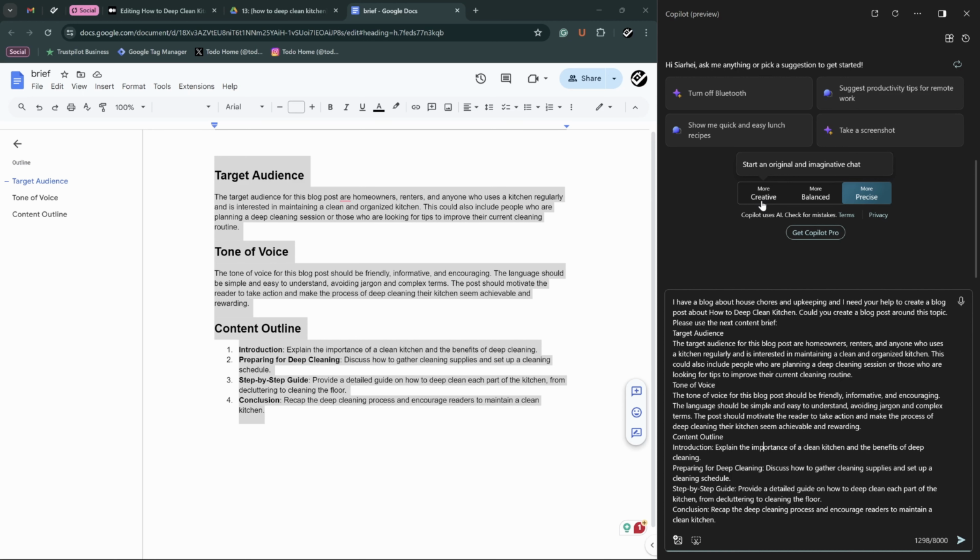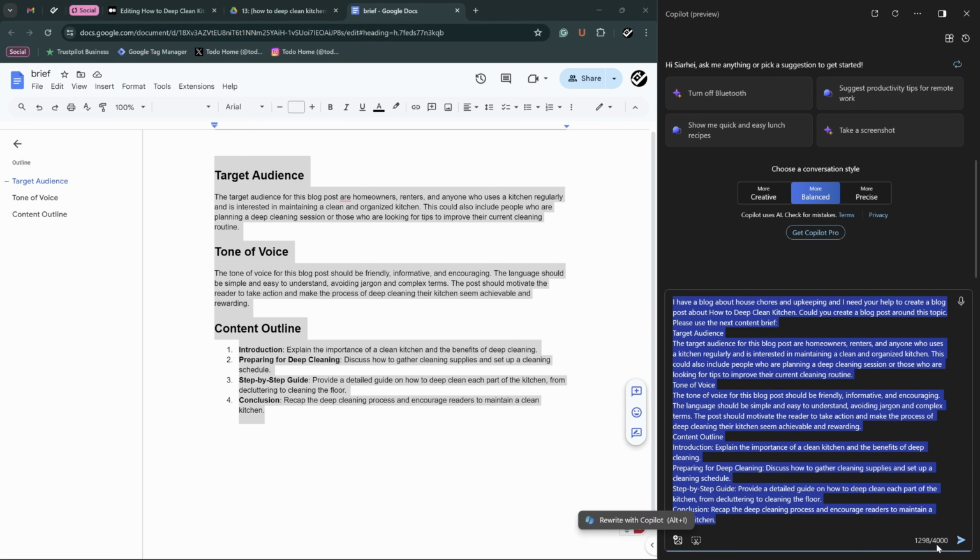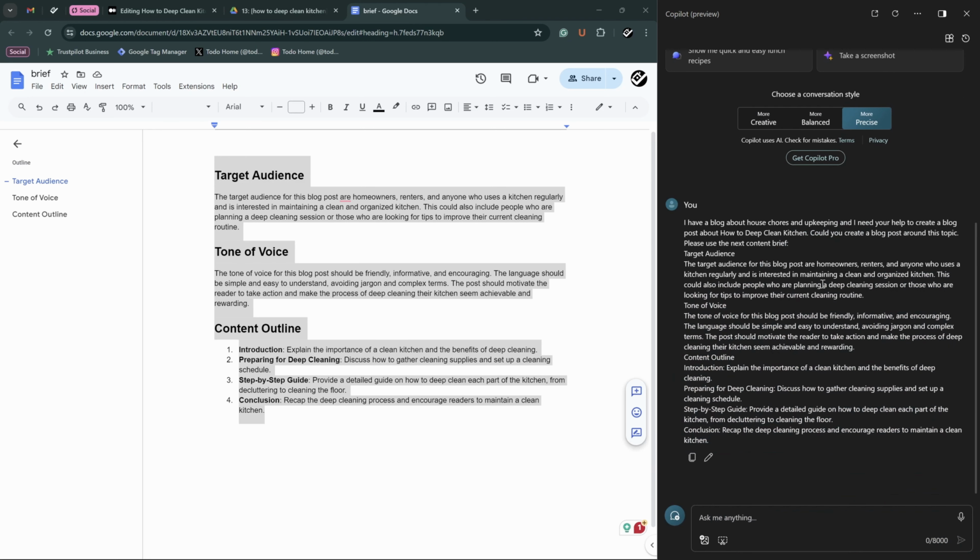One more thing to consider: if you use balanced mode, there is a limit of 4,000 characters, while precise and creative mode give you 8,000 characters. So let's start and see what it will create for us.